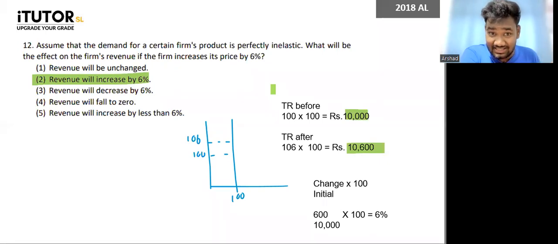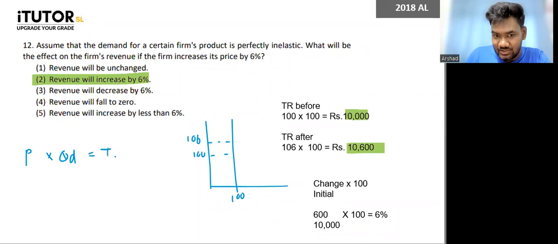Perfectly inelastic means price is increasing, but QD is never changing. So what is happening over here is this, guys. Price multiplied by the quantity demanded equals total revenue. Price is increasing by 6%. Quantity demanded doesn't change because this is perfectly inelastic.